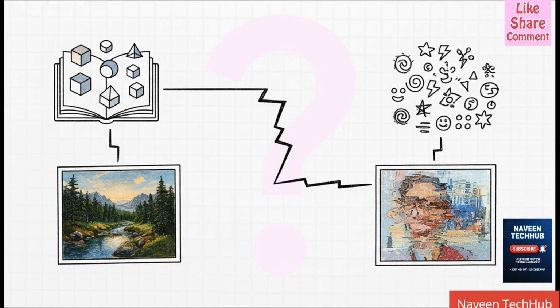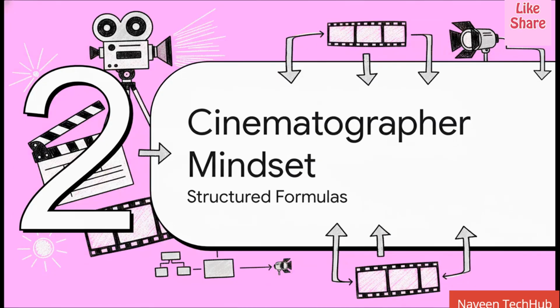The difference in what you get back is, honestly, night and day. The structured prompt gives you this coherent, beautifully art-directed scene. The keyword spam, well, you usually just get a generic, kind of overcooked-looking image. And that really brings us to the most important mindset shift you need to make. We have to stop thinking about prompting and start thinking about directing. It's all about using that structured, descriptive language, the kind of language a cinematographer or director of photography would actually use on a set. So let's take a look at the formulas the pros are using right now.